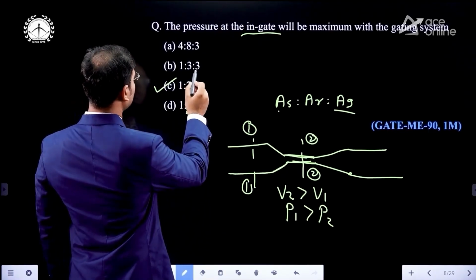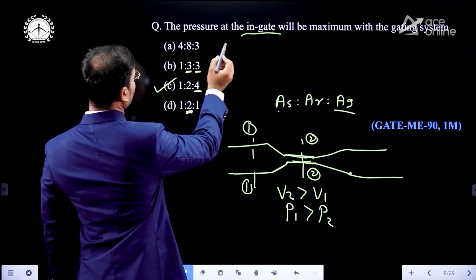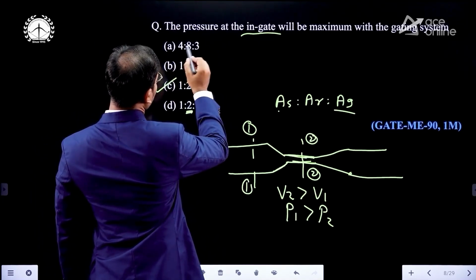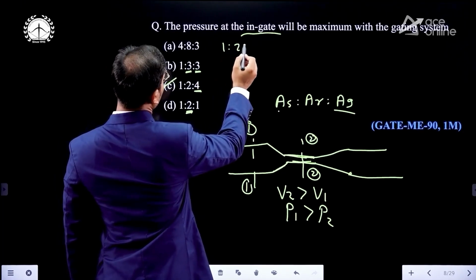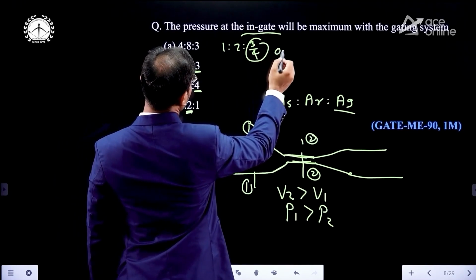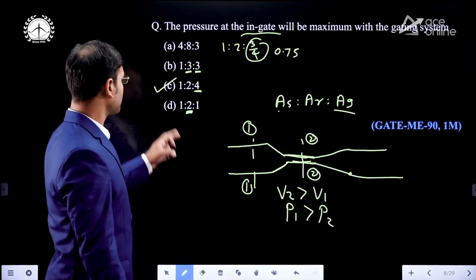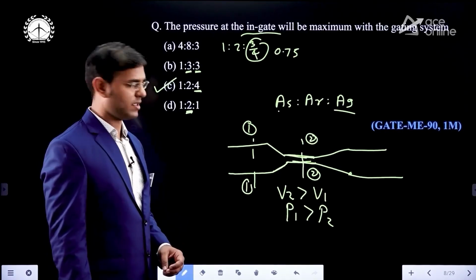Then here 1:3:3 means area of runner and ingate are the same. And what about the other? Here we will divide by 4, then it is 1:2, it is 3/4. What is 3/4? 0.75. 0.75 means less. Then where? In option C only the maximum pressure is there.